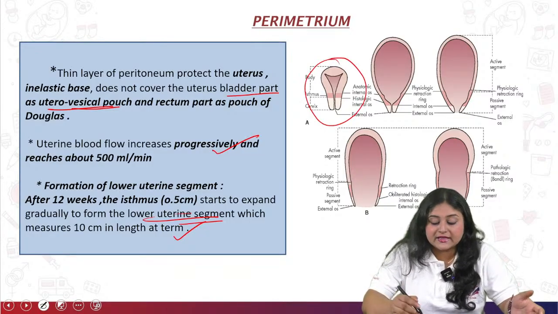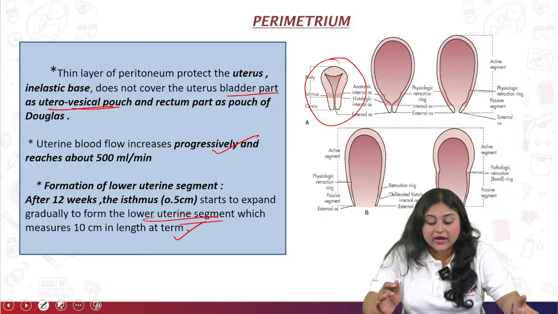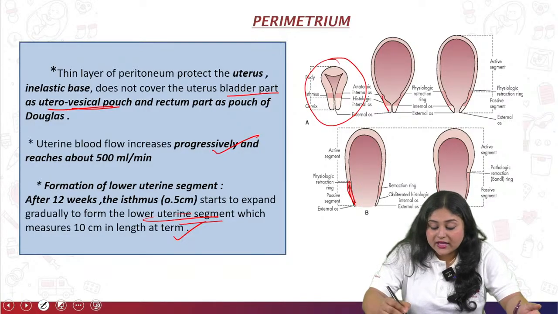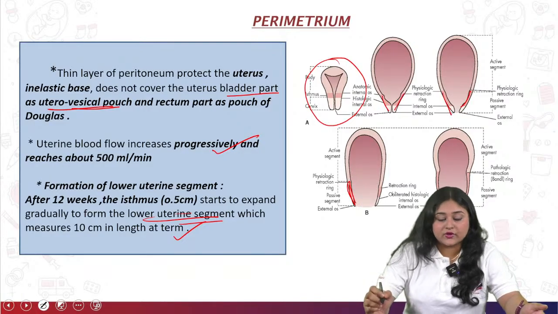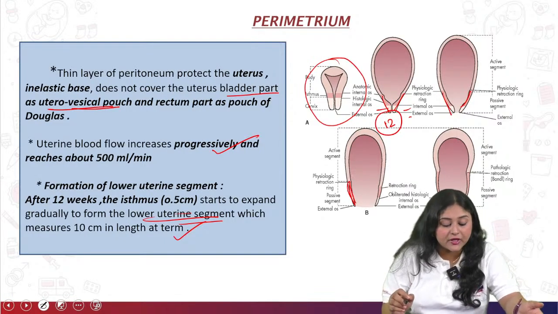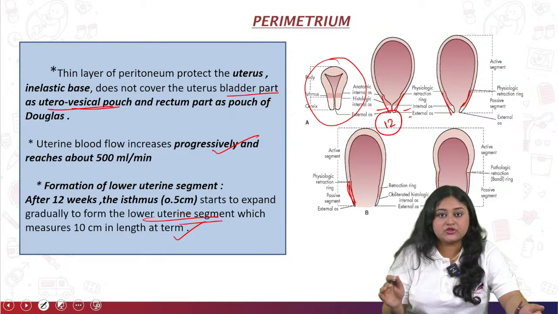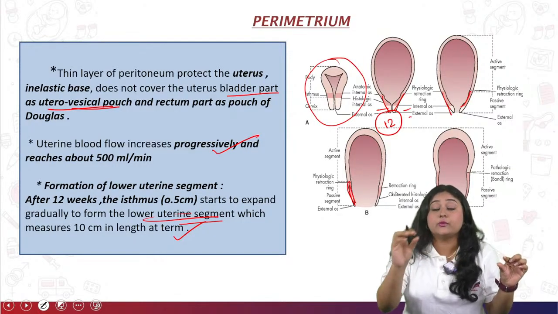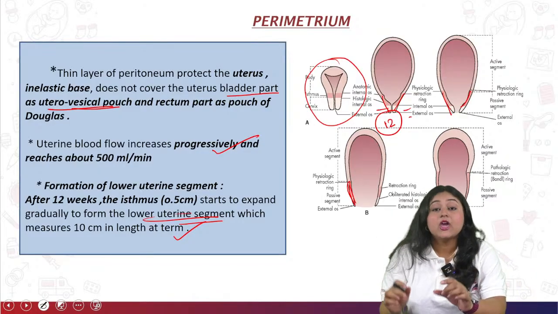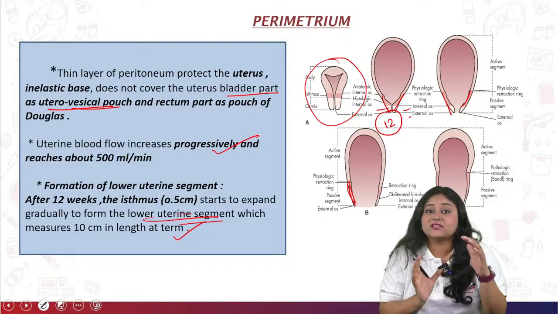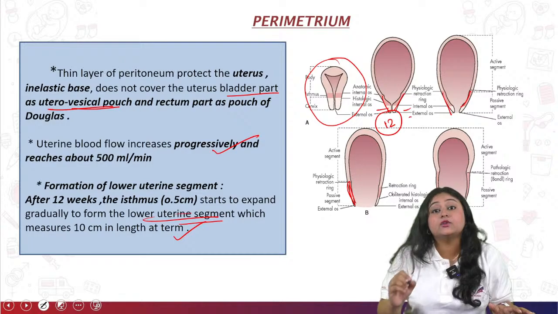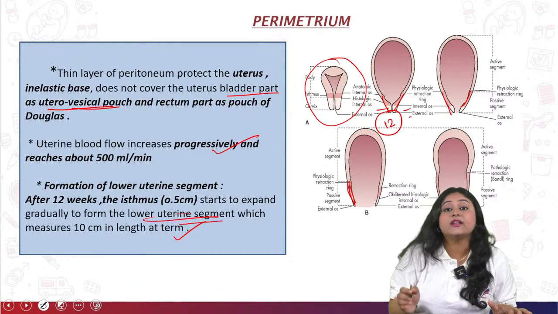Before conceiving the pregnancy, there is no kind of deviation, right? After conceiving, the lower segment of the uterus starts to develop. After 12 weeks only you can see this differentiation. What happens is that the isthmus part of the uterus, where the ampulla is attached to the uterus, right? Ampulla in the sense of the fallopian tube. This part expands gradually and that part only forms the lower uterine segment.